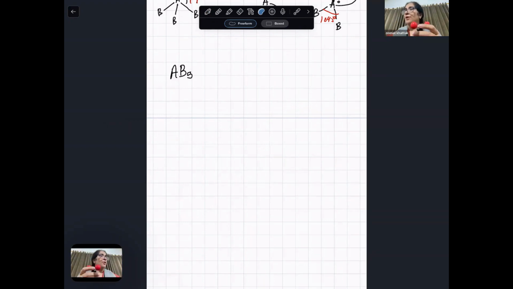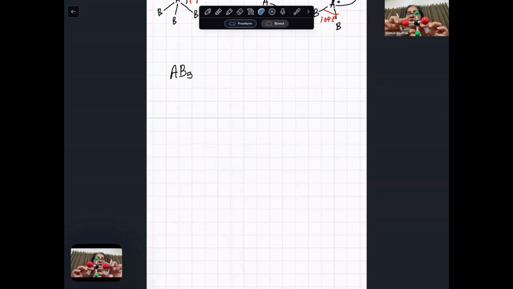Now, if one bond is above and the other bond is below, look at this structure. This is AB5. Between these it is 120, and above and below it is 90.